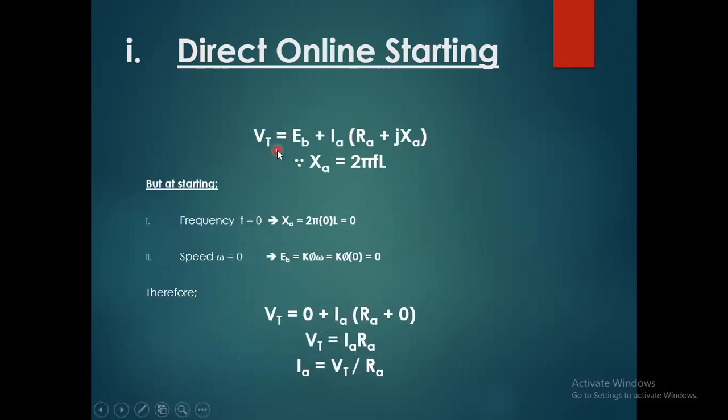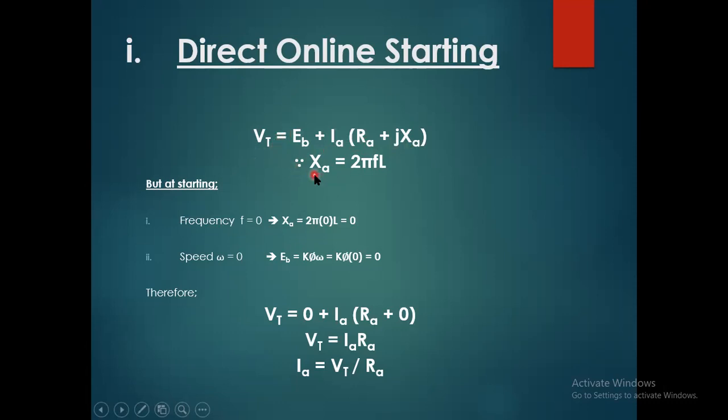So that's the basic equation of this starting method: V equals Eb plus Ia multiplied by the resistance of the armature Ra plus j into the reactance of the armature Xa. The combination of these things becomes the terminal voltage.